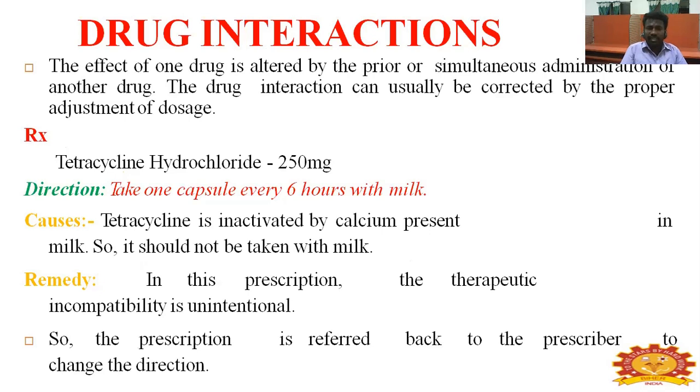Drug interaction: the effect of one drug is altered by the prior or simultaneous action of another drug. Drug interaction can usually be corrected by proper adjustment of dosage. Tetracycline is one of the most complicated drugs for interaction. Tetracycline 250 milligram, take one capsule every 6 hours with milk. Tetracycline is inactivated by the calcium present in milk, so it should not be taken